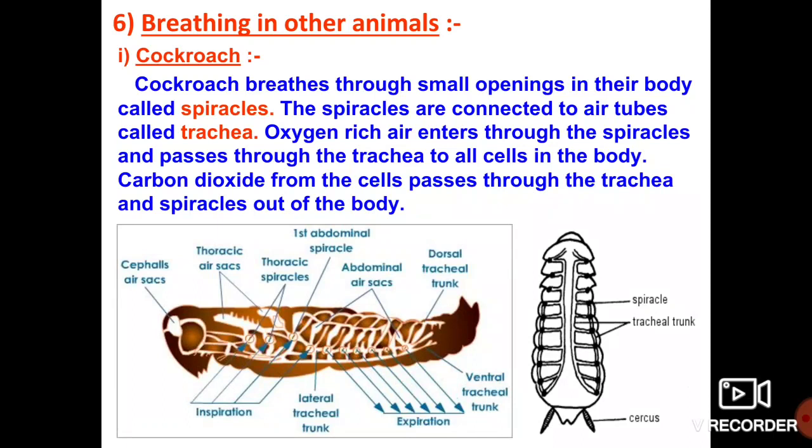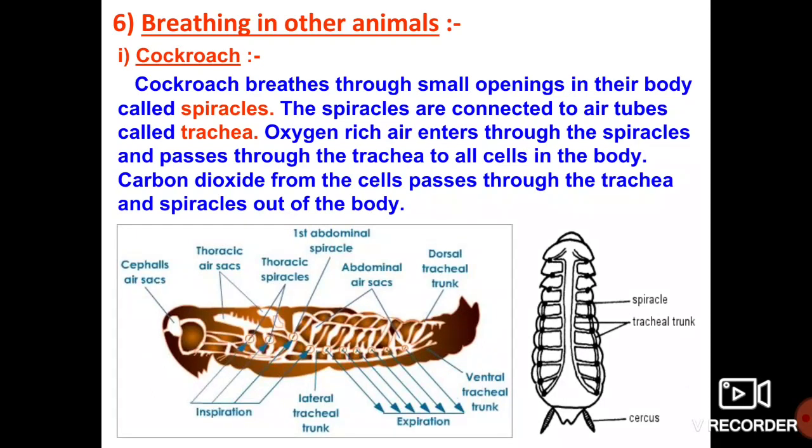These spiracles are connected to the air tubes, that is what we call trachea. The entire cockroach body is covered by small openings that we call spiracles, and these spiracles are interconnected to the air tubes that we call trachea. So this is the skeleton of the respiratory system in the cockroach: spiracles and trachea. The spiracles are the small openings, and the trachea are the small air tubes.